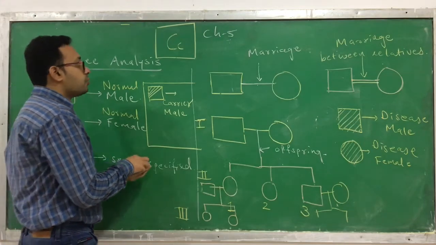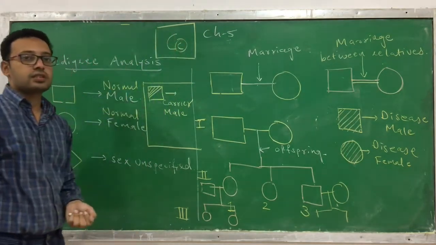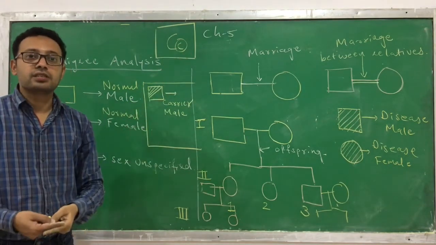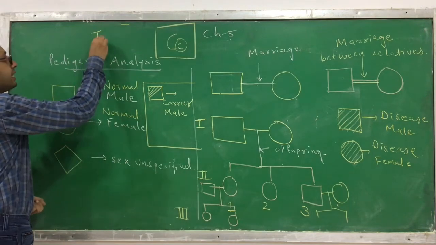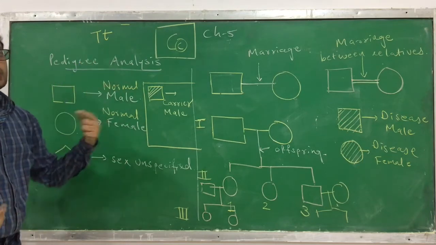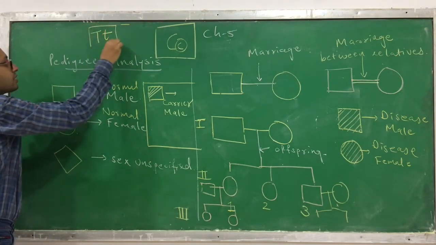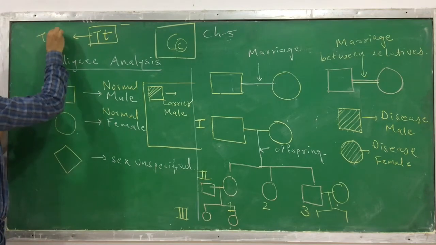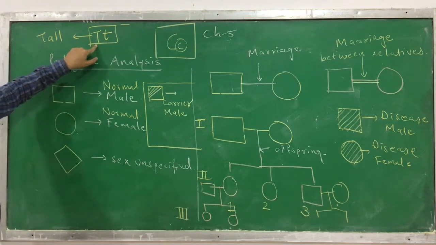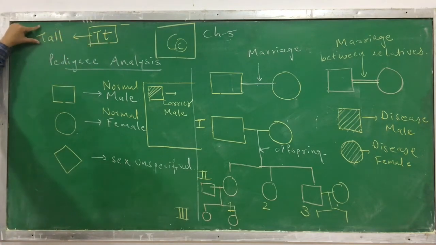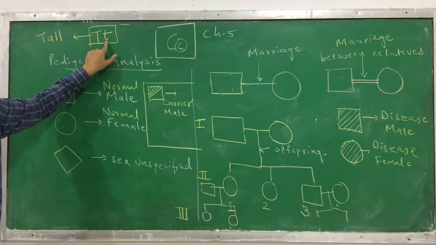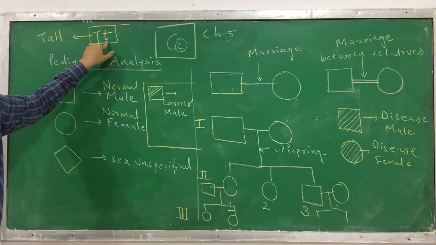Now assume that this small c is responsible for disease. So the person has a gene, but it is not expressed, like, say, capital T and small t. This is a very easy example. You know that capital T is for tallness, small t is for dwarfness. The phenotype of this plant is tall because small t doesn't get expressed, because the capital T is dominant. But that doesn't mean it doesn't have a gene for dwarfness, small t. It has a gene for dwarfness but it is not expressed.